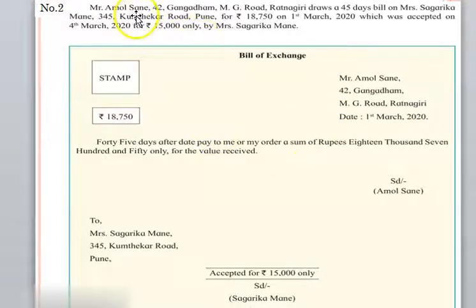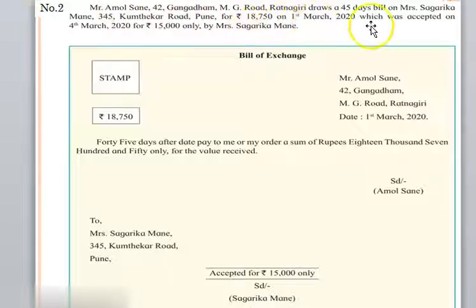Now just see here, Mr. Amol Sane, 42 Gangadhar MG Road, Ratnagiri draws a 45 days bill on Mrs. Sagarika Mane. So Amol is drawing the bill, therefore Amol Sane is the drawer, and he is drawing on Sagarika, and therefore Sagarika is the drawee. The period of the bill is 45 days. They have given the address here, Kumtekar Road, Pune, for 18,750. This is the amount of the bill.